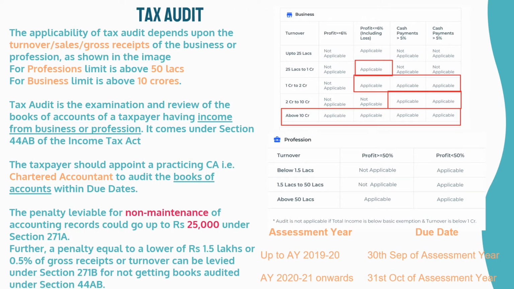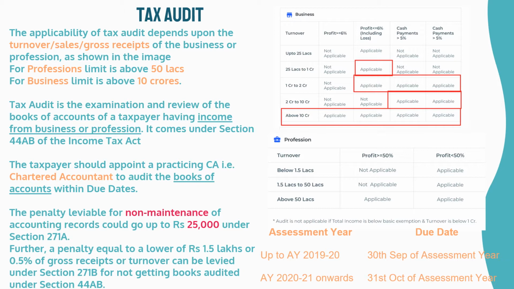The applicability of tax audit depends upon the turnover, sales, gross receipts of the business or profession, as shown in the image. For professions the limit is above 50 lakhs. For business the limit is above 10 crores. Tax audit is the examination and review of the books of accounts of a taxpayer having income from business or profession. It comes under Section 44AB of the Income Tax Act.